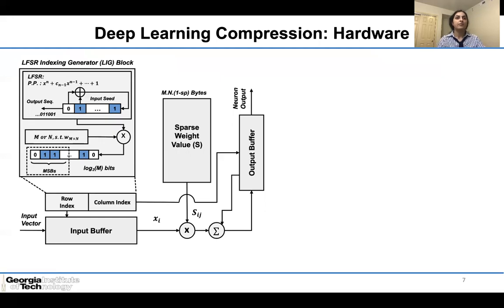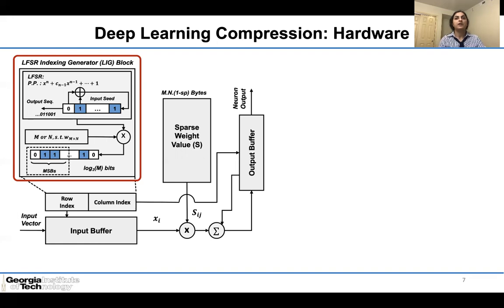In this slide, I'm going to explain the circuit diagram of the proposed DNN accelerator during inference. The figure shows the hardware resources and operations to solve a sparse fully connected layer with M input neurons, N output neurons, and SP as sparsity. For the hardware implementation of our proposed method, the LFSR is used to generate the index for the input to be multiplied to the corresponding weight value in a sparse weight matrix.